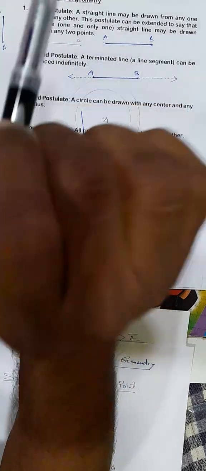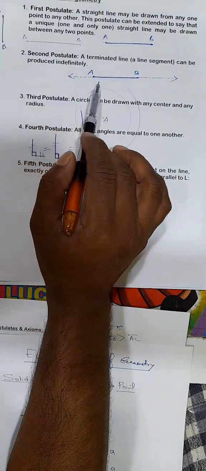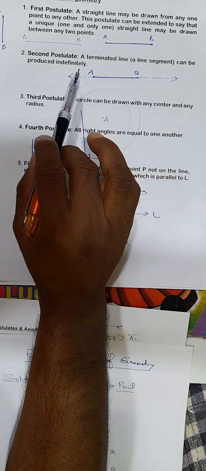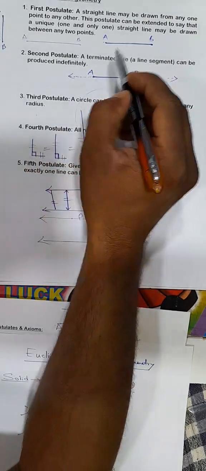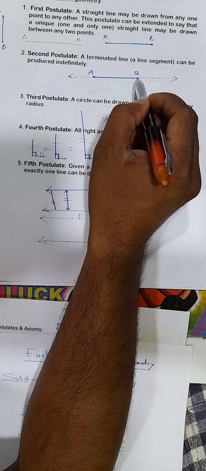Second postulate: a terminated line can be produced indefinitely. AB is a line segment.